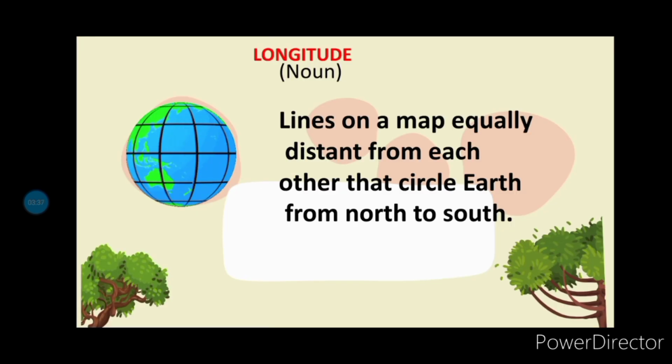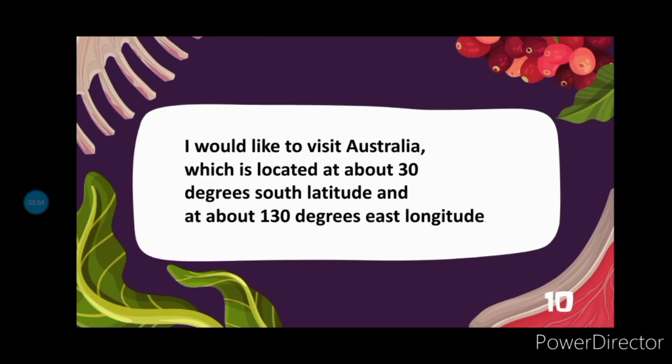We also have longitude. It is also a noun. It refers to lines on a map equally distant from each other that circle Earth from north to south. We can also use it in the sentence correctly, like, I would like to visit Australia, which is located at about 30 degrees south latitude and at about 130 degrees east longitude. The emphasis here is on longitude.